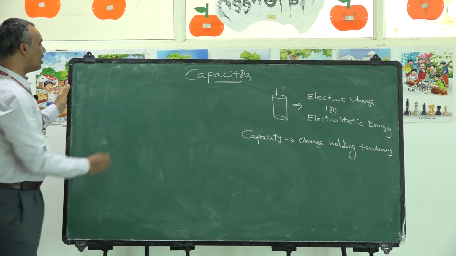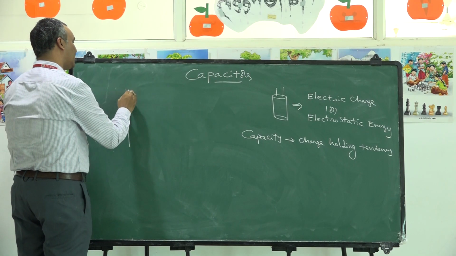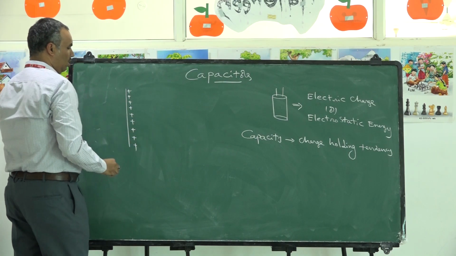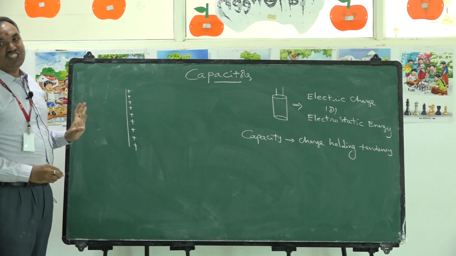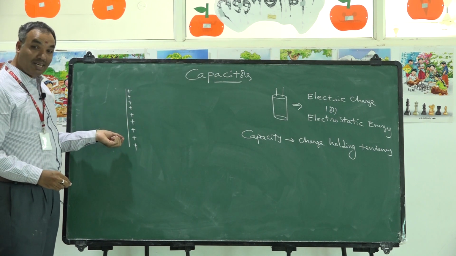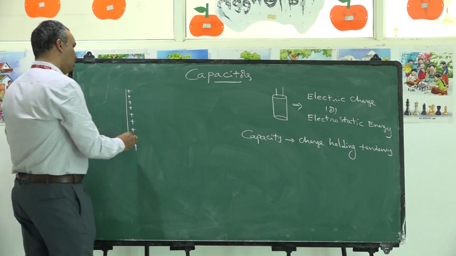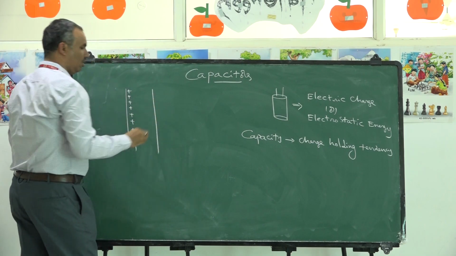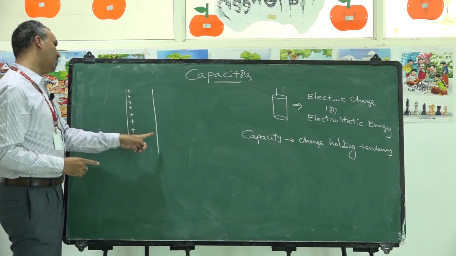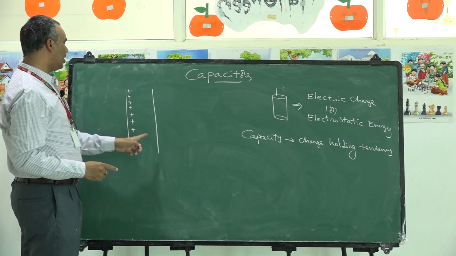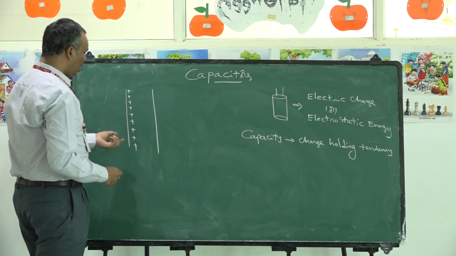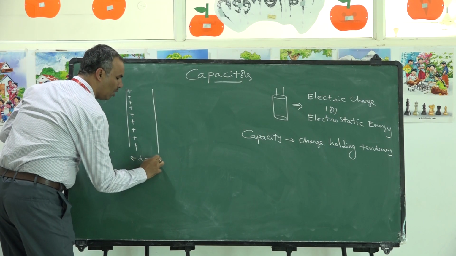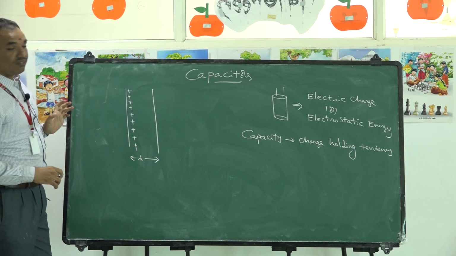Already I have a conductor. I provided a certain charge onto the conductor. It got saturated. It is not capable of holding any additional charge. That's why I am introducing one more metal plate, which is neutral. Neutral means no charge is available on this metal plate, which has similar dimensions to the original plate. If I keep this metal plate at a certain small separation D, what will happen?